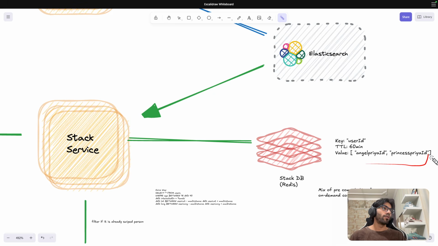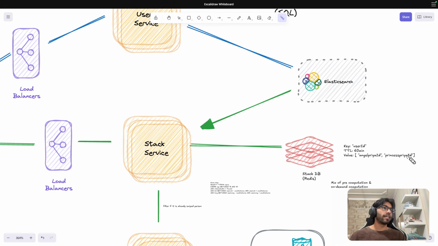So we don't want to keep these values for, let's say, more than 60 minutes. 60 minutes is ideally okay. So that is how I would show.